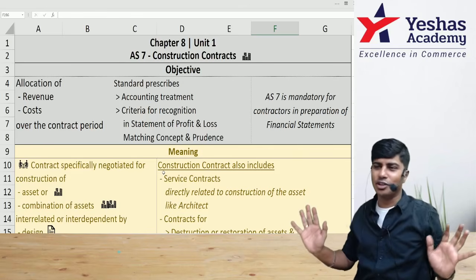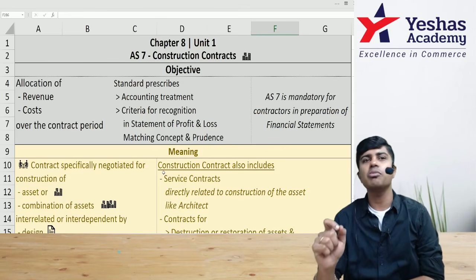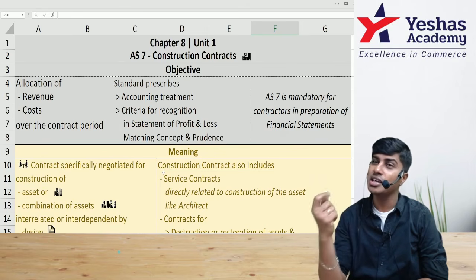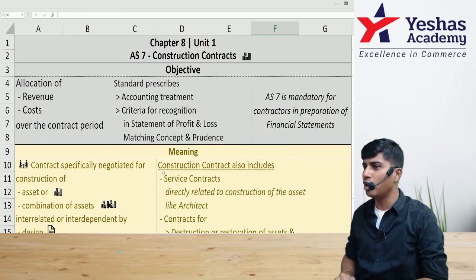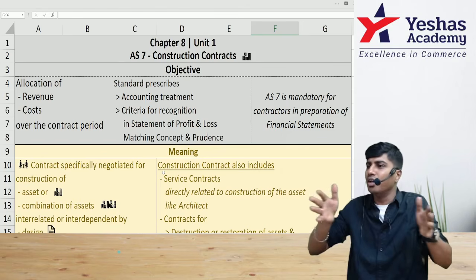Welcome to quick revision of Accounting Standard 7 Construction Contract. Though the name of this standard is Construction Contracts, I personally believe this should have been named as Revenue from Construction Contract, because what the standard tells us is the contract which runs over more than 1 year.